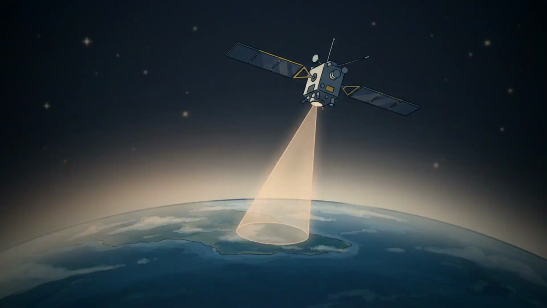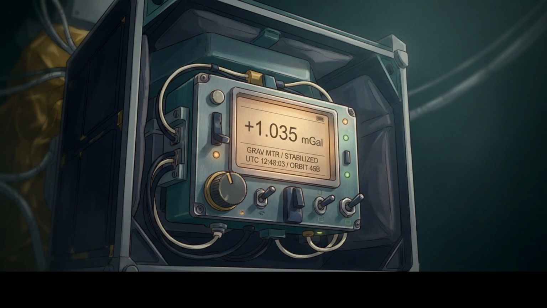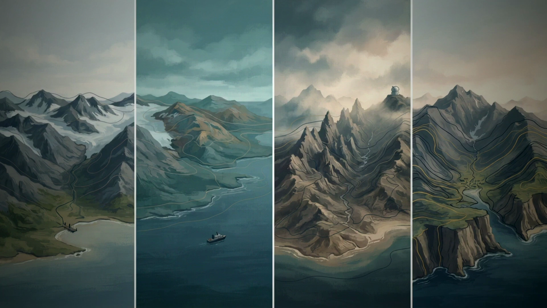How do we map these variations? Satellites like GRACE and GOCE measure gravitational pull with astonishing precision, detecting changes as small as a single milligal, and they track changes over time.